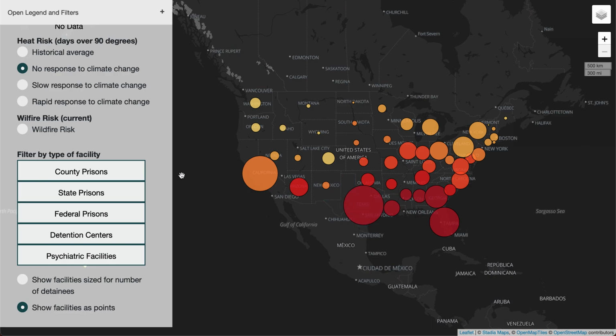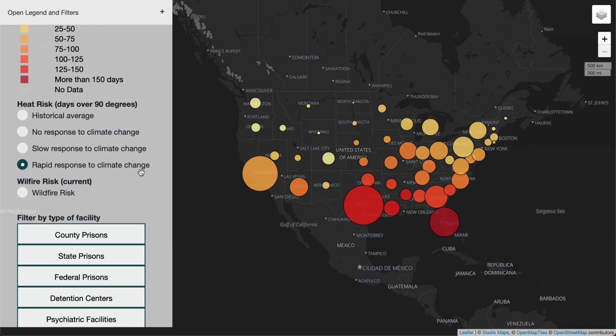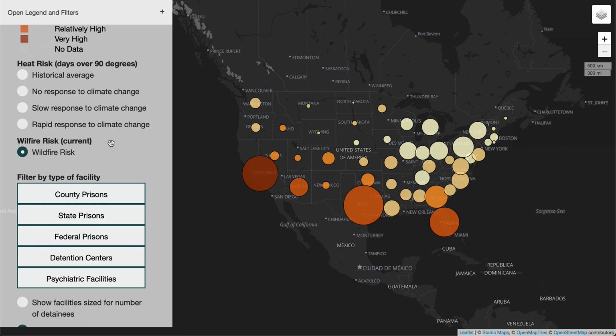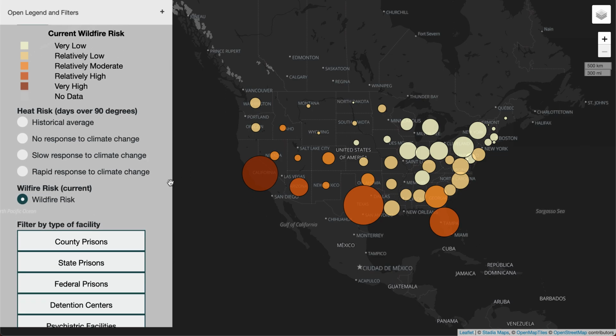With no response to climate change, Louisiana is in a pretty similar location to others in the US South. But she knows that with rapid response to climate change, there's an opportunity for the situation to be better for those incarcerated in Louisiana. She also notices this wildfire risk filter, and when she clicks on it, wildfire risk hasn't historically been a problem in Louisiana, and this map confirms it. The wildfire risk is relatively low, unlike California, where it is very high.